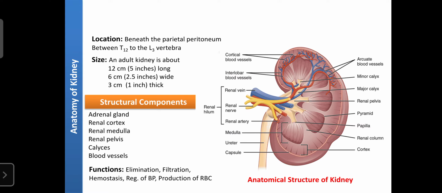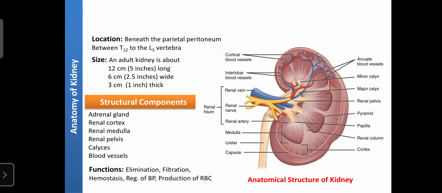Regarding the location, the kidneys are present beneath the parietal peritoneum, just on your backside, the innermost layer. On the backside you have the skin. Below the skin, dermis and epidermis, just below that there is a peritoneal cavity, a peritoneum layer, especially the parietal layer, attached to a bean-shaped dark red organ. That is the kidney.